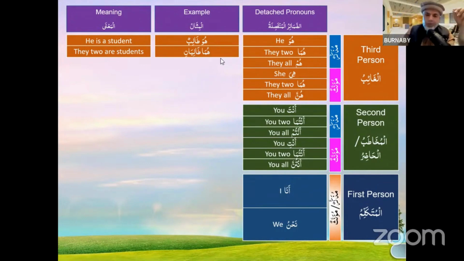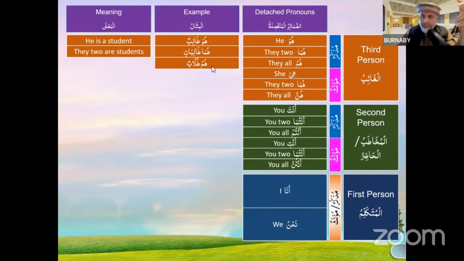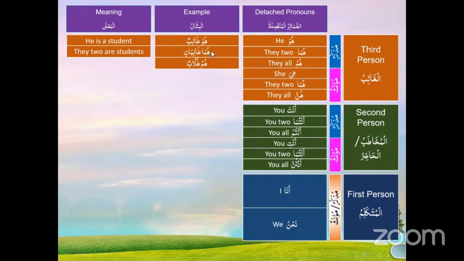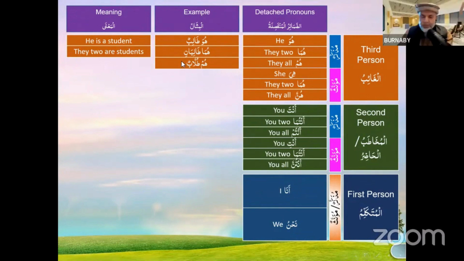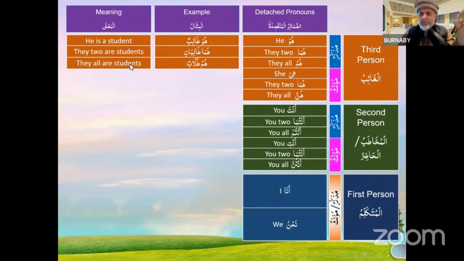Okay, so look at this one. Hum tullabun. Is hum jama? Yes. So the noun after that will be jama. What is the jama of talibun? Tullab. Why? Because it's a jama mukassar. So they all are students.